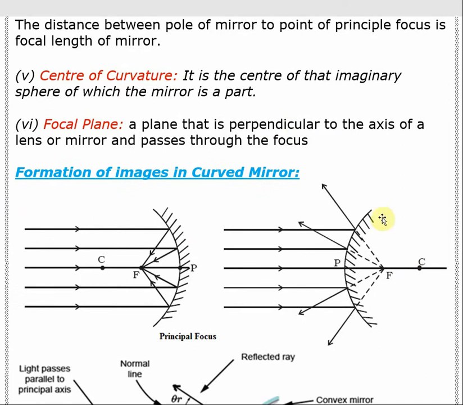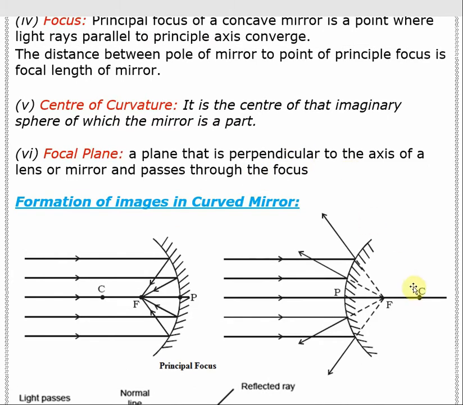Like this one, if you see, this is a convex mirror. Now if we had the whole sphere over here, then the whole sphere would look like this, which would have a center. Then that sphere's center would be this C, and this C is called the center of curvature. Now one thing you have to understand, this distance from the center of curvature to P is called the radius of curvature of this mirror.